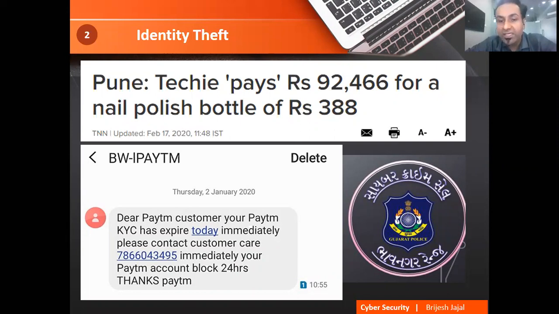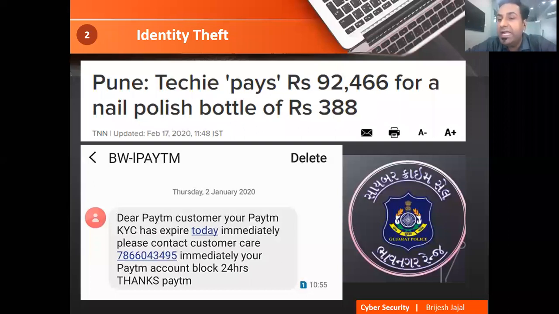You see the message below, that is BWI Paytm: Dear Paytm customer, your account will be deleted, immediately call on this number. In fact, 3-4 days ago I also received this message. Maybe some of you might also have received it. If you call this person, they will tell some story and say, please send me the OTP. Once you send it, they will confuse you, and once they get the OTP, they will take the amount from your account. So you have to take care.